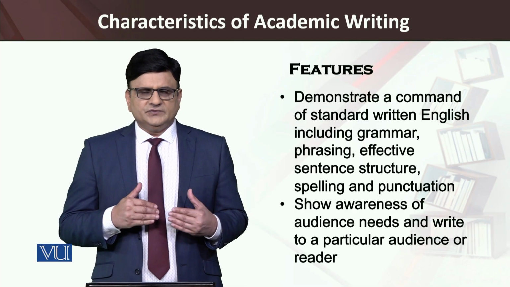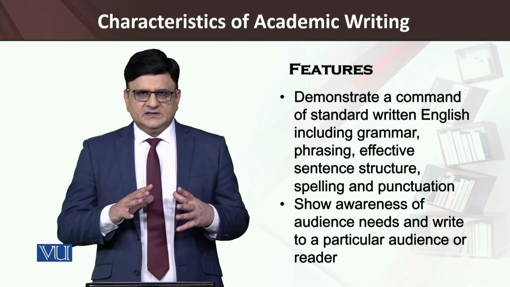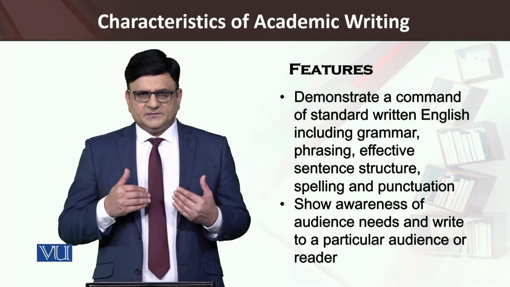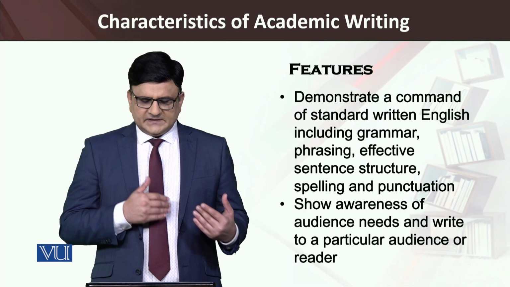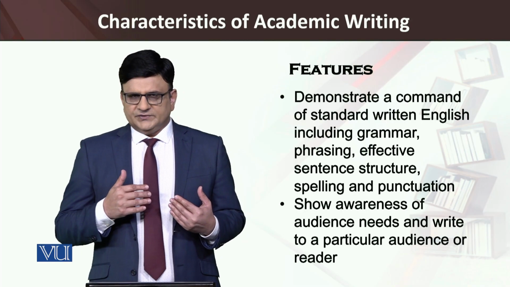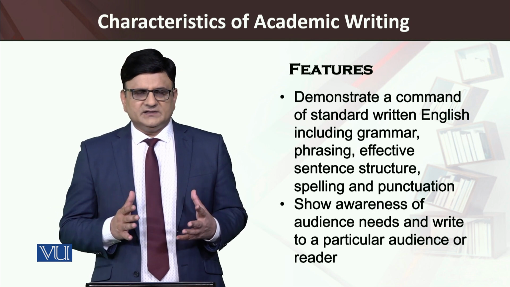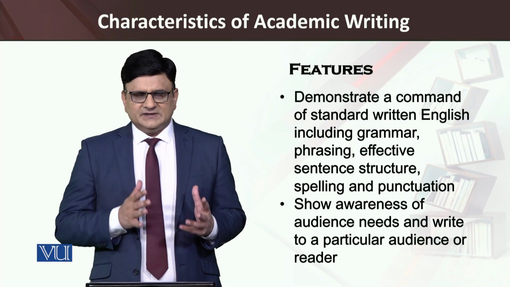And similarly, we need to develop syntactic structures which are grammatically fine, but also acceptable, with good phrasing and effective sentence structure. And remember that when we write academically, we make sure it doesn't contain proofreading or punctuation related errors.